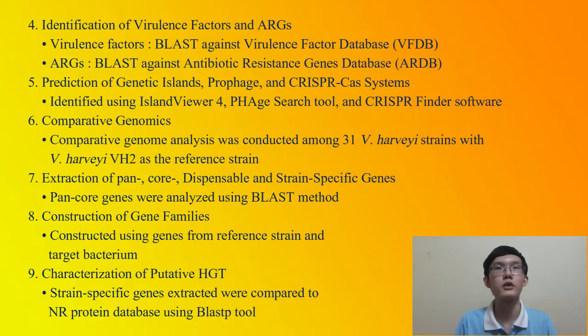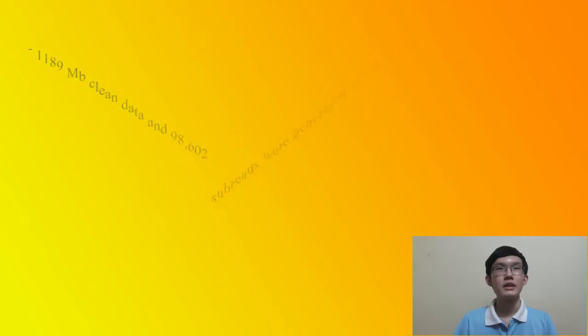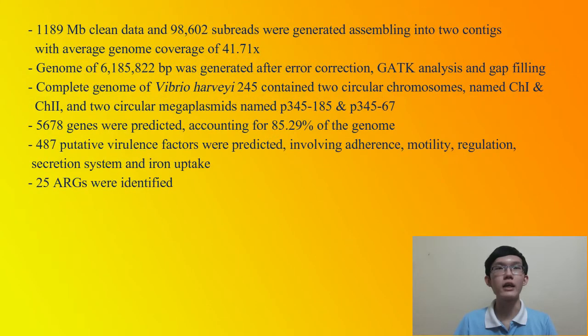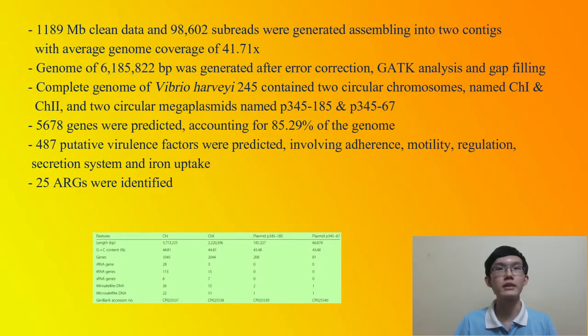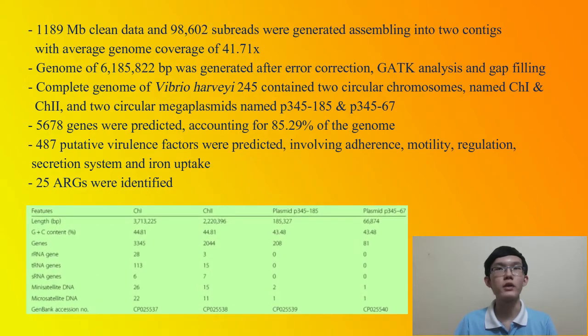Comparative genome analysis was conducted among 31 Vibrio harveyi strains with Vibrio harveyi VH2 as the reference strain. Pan-core genes were analyzed using BLAST method. Gene families were constructed using genes from reference strain and target bacterium. Strain-specific genes extracted were compared to non-redundant protein database using BLASTP. A total of 1,189 megabase clean data and 98,602 subreads were generated, assembling into two contigs with average genome coverage of 41.71 times.